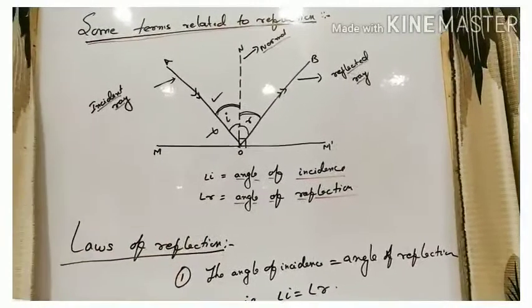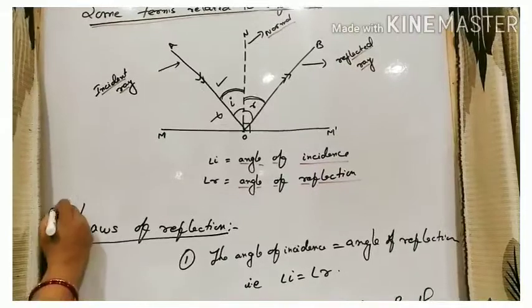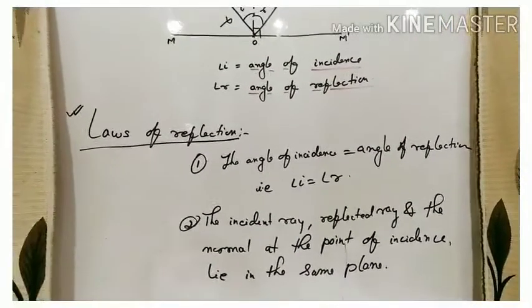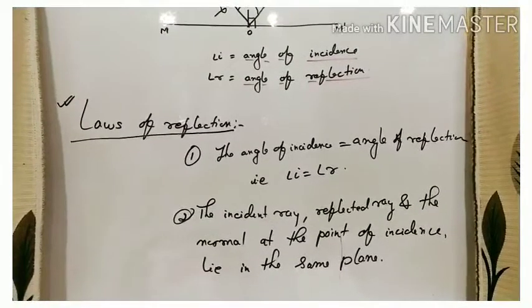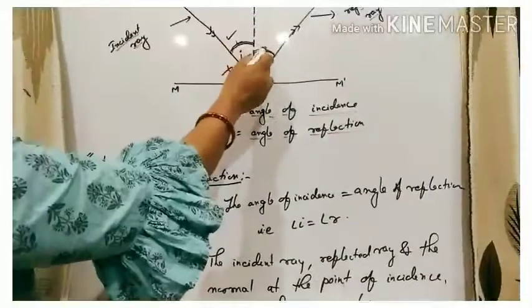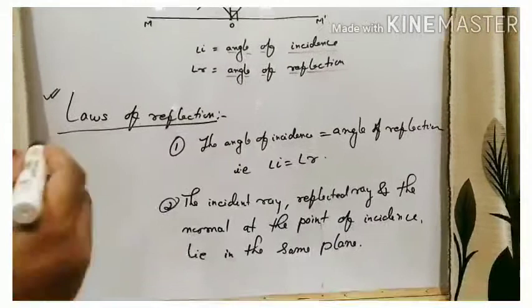So these are some of the important terms related to reflection. Now, the next important thing is the laws of reflection. There are two laws of reflection. Number one, the angle of incidence, angle I, is always equal to the angle of reflection. That is, angle I is always equal to angle R.